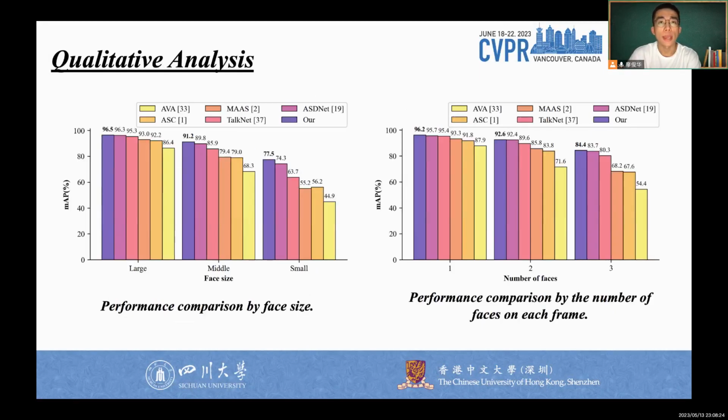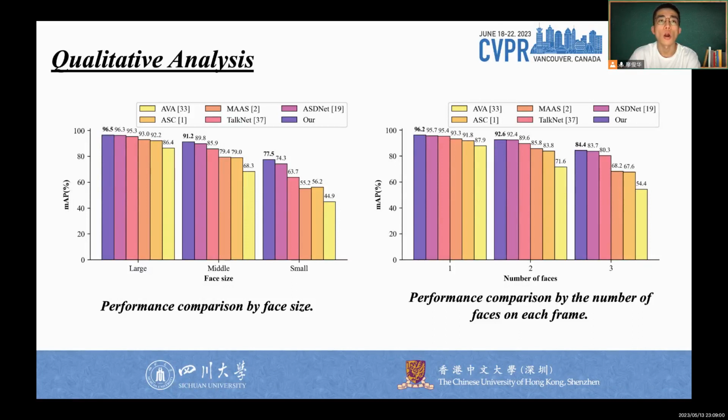On the benchmark AVA active speaker, we break down the performance of the proposed method according to the number and size of faces. First, the validation set is divided into three parts according to the width of the detected faces. Although the performance of all the methods decreases with a decrease in face size, the advantage of the proposed method is more significant. Second, the data are divided into three mutually exclusive groups based on the number of faces detected in a frame, which account for approximately 90% of the entire validation set.